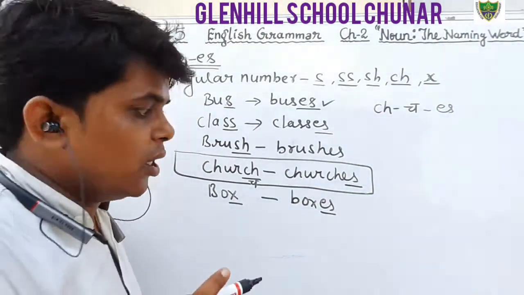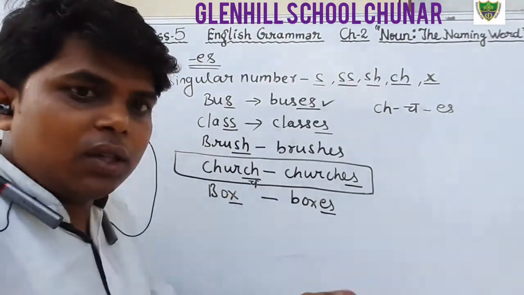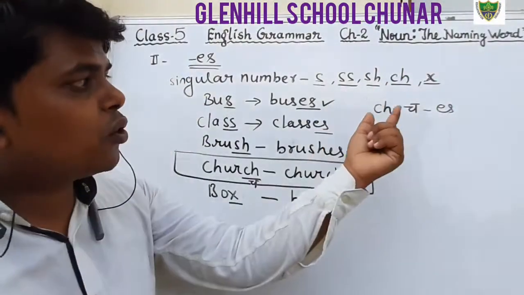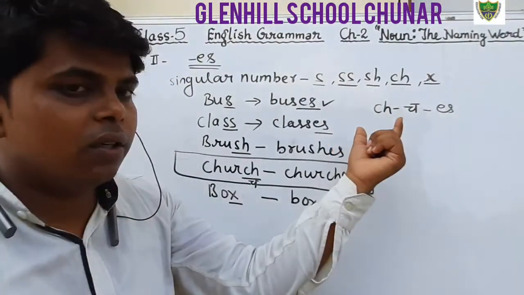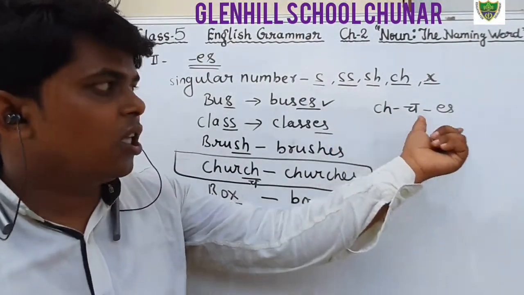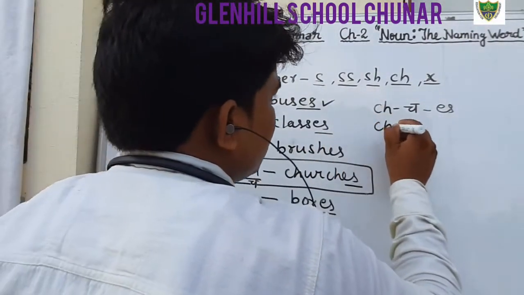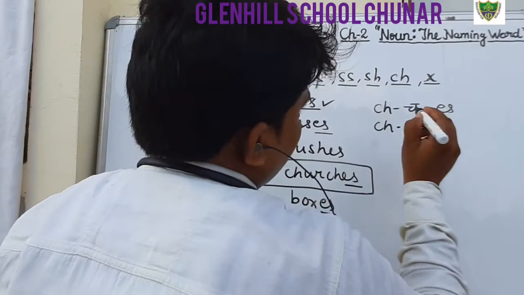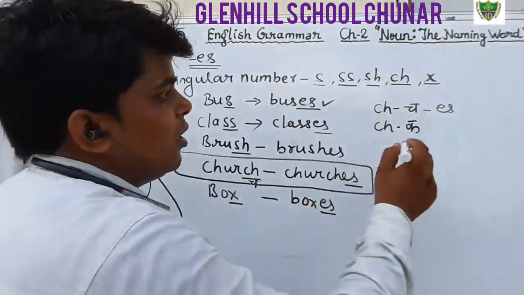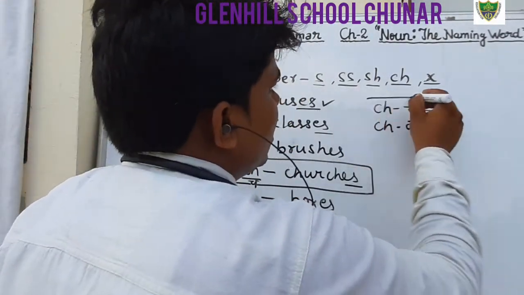Sometimes ch is pronounced as k, then we will add only s. That is the exception.